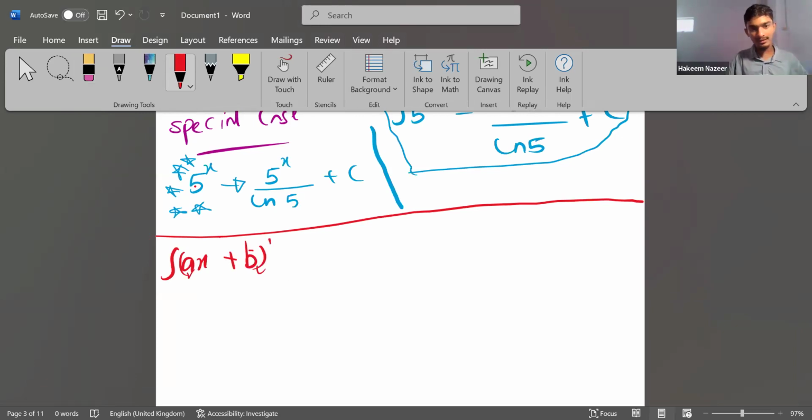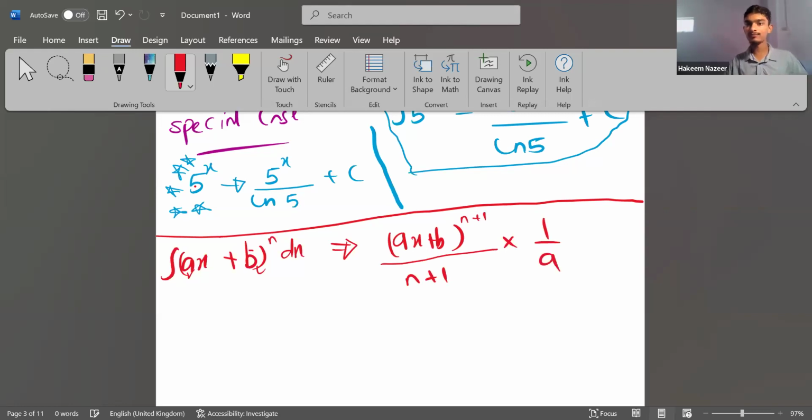To the power n dx, we need to identify the integration, right? There's a specific rule. Ax plus b, it will apply like the chain rule: n plus 1 divided by n plus 1, into 1 over a, plus c. This is the specific rule.